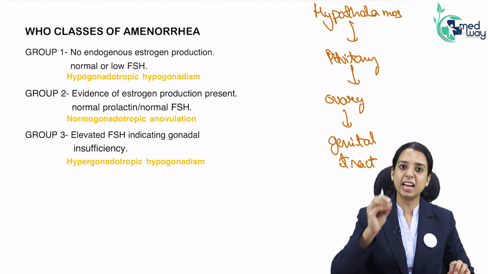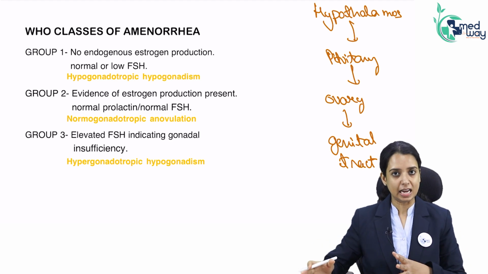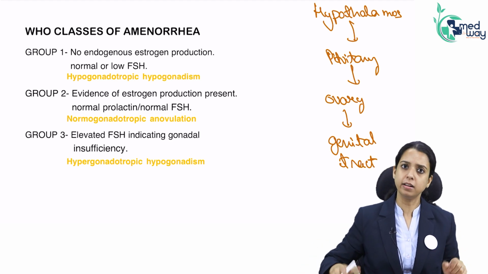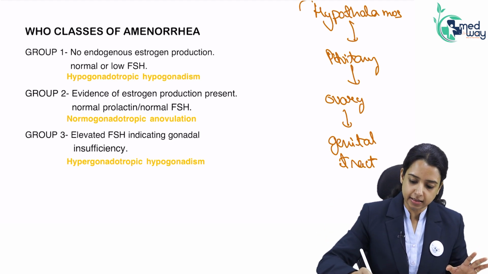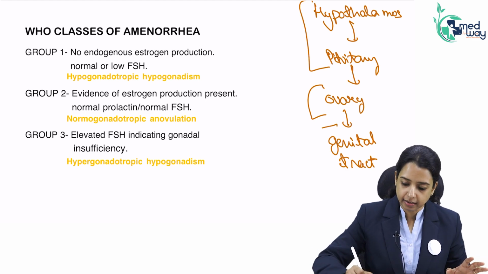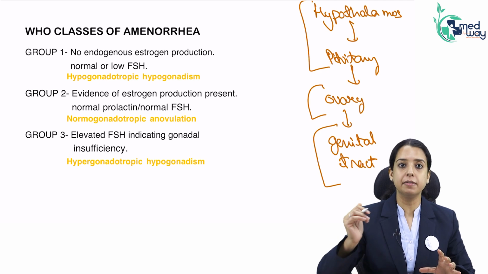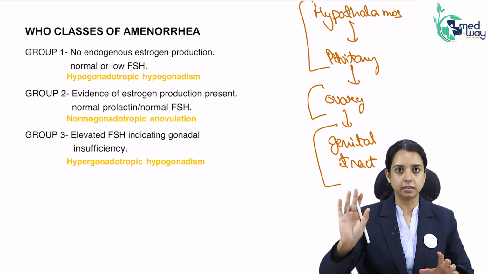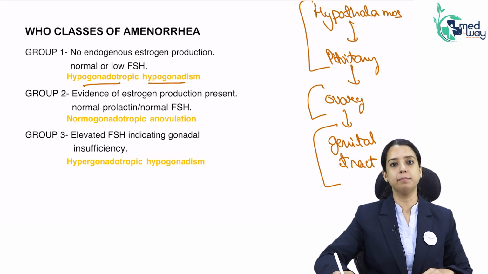Is amenorrhea a type of abnormal uterine bleeding? We read AUB. So is amenorrhea included in AUB? Yes, it is also an abnormal bleeding. So if I can divide, I can say this is the central cause, this is a peripheral cause, the ovary, and this is a uterine cause. Okay, so based on which level is involved, there are 3 classes. WHO said category 1 is hypogonadotropic hypogonadism.